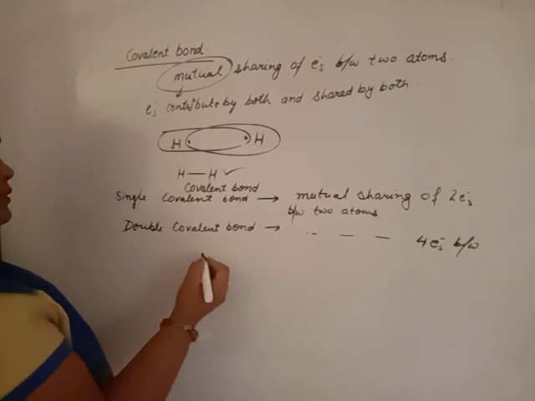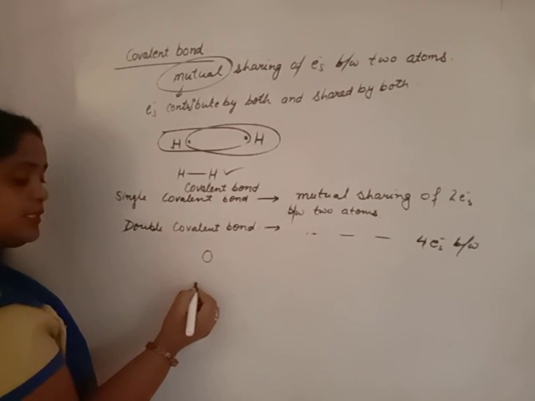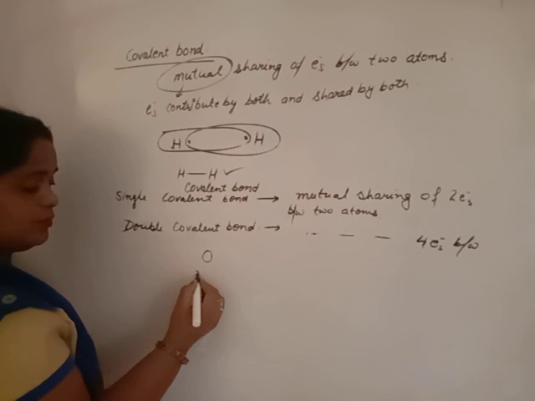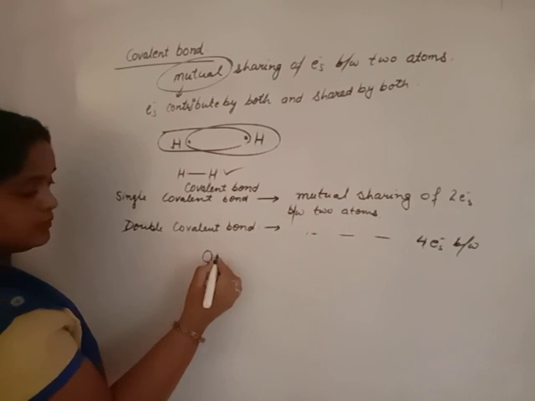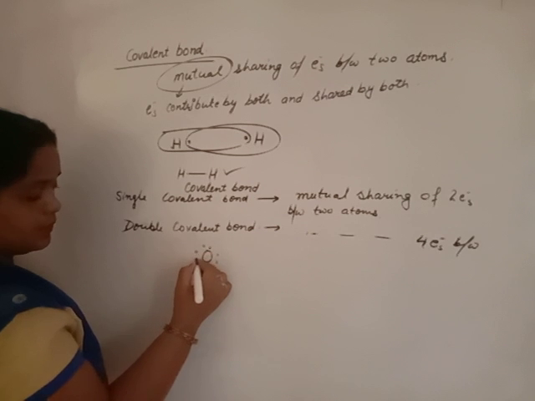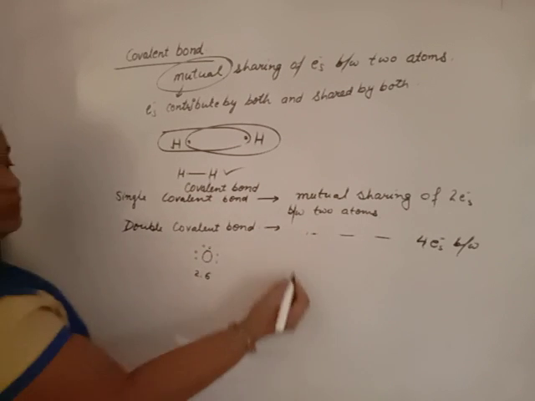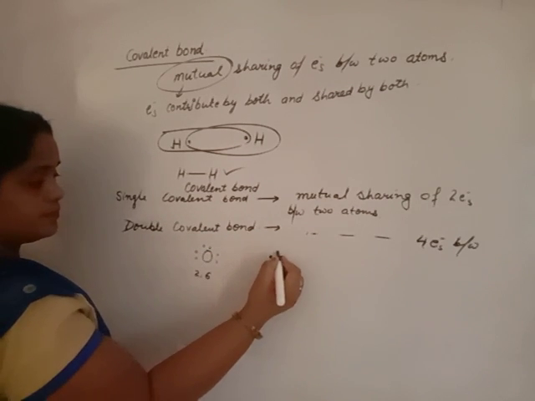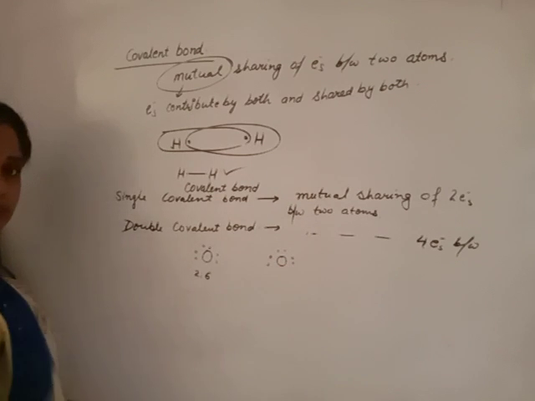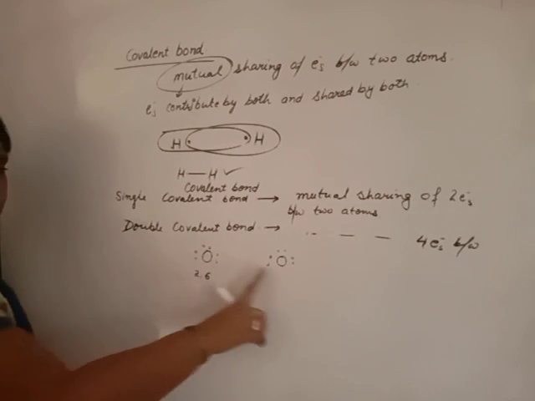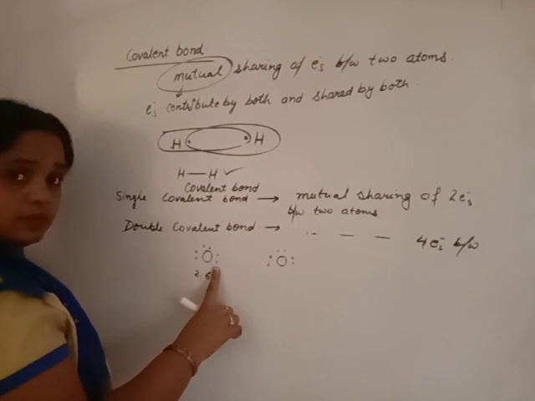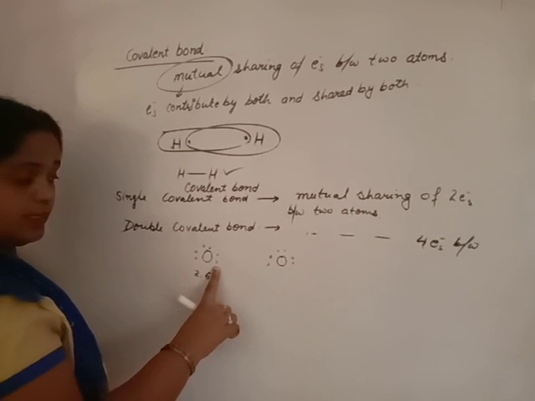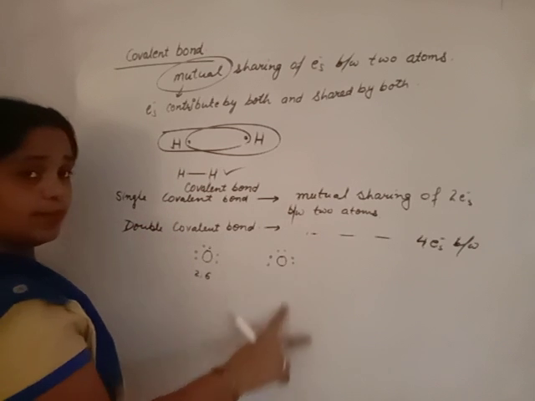Example, oxygen. Each oxygen has atomic number 8, electron configuration 2, 6, so the outermost shell has 6 electrons. Another oxygen also has 6 electrons in the outermost shell. To complete the octet, each requires 2 electrons.